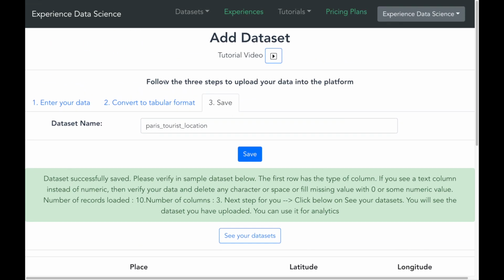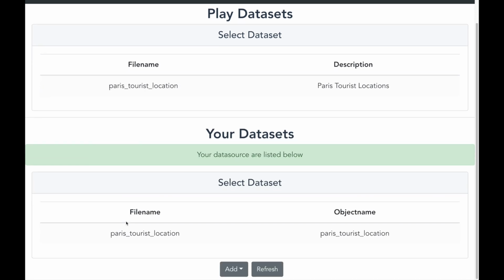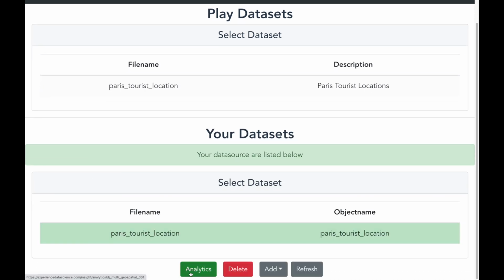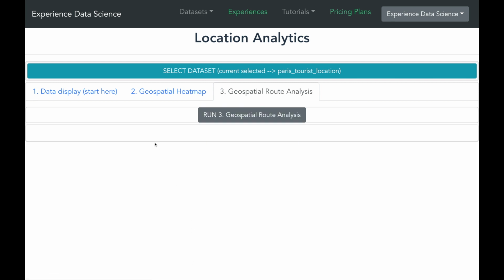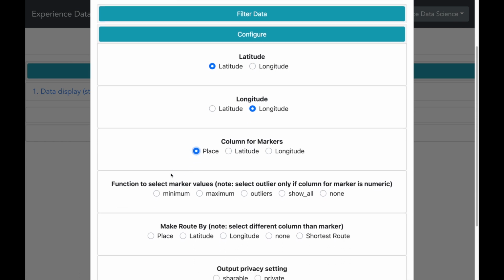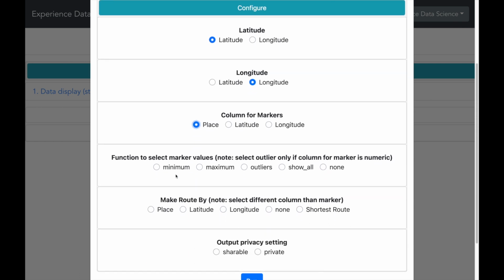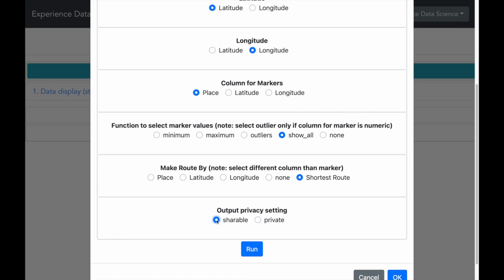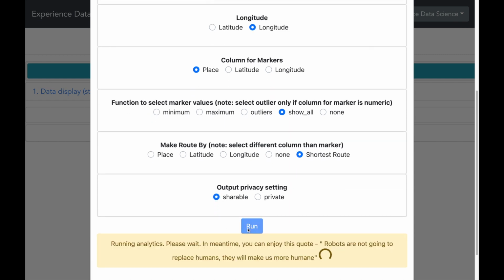I will now go back. I see my data set, so let me select it. I see 3 tabs: data, geospatial heat map and geospatial route analysis. So let me select the geospatial route analysis. Let me now select the latitude and the longitude field. Let me also select the place as the marker. I'll try to show all the places. And for the route, let me try to make the shortest route to visit all the places. And now let us run this thing.